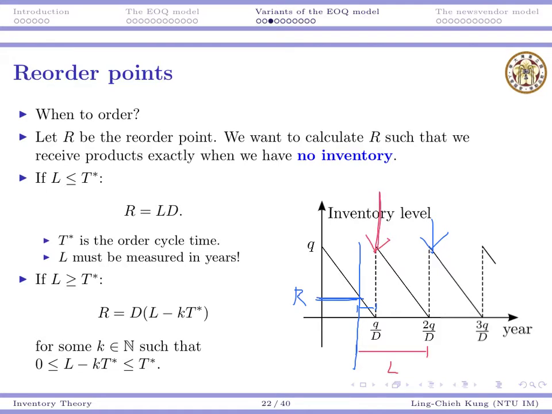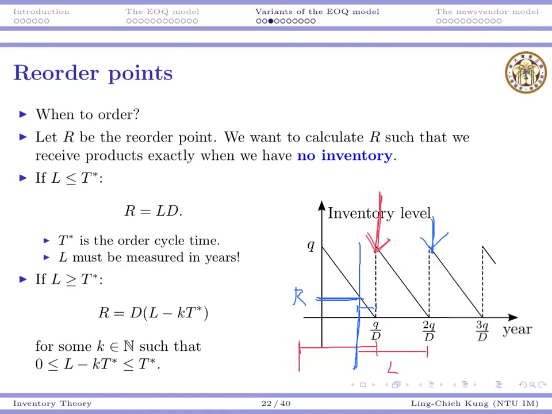For this red arrow at this time point, there must be another order coming in, which was placed one cycle time in the past. I will order here so that I can get it here, or I will order here so that I can get it here. Every time I place an order, I expect it will be received very long after, and because of that, I need to place an order in advance.